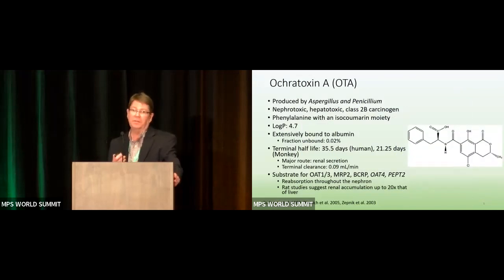So what is Ochratoxin A? OTA is produced by various different molds, such as Aspergillus and Penicillium. So it grows on food products that are stored under hot and humid conditions. It is nephrotoxic and it is hepatotoxic. It's classified by IARC as a class 2B carcinogen. Structurally, it's a phenylalanine with this isocoumarin moiety.